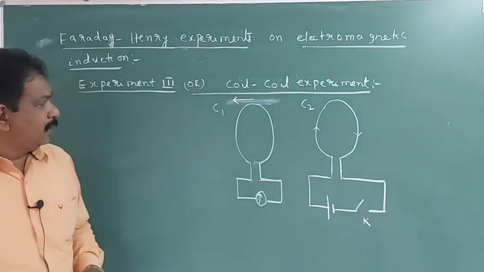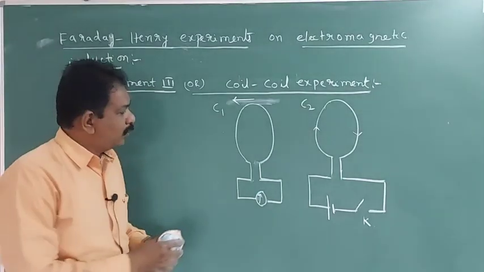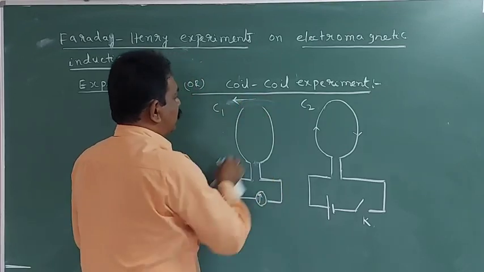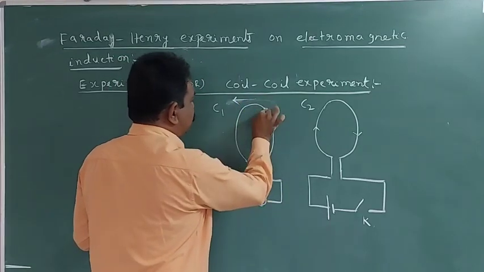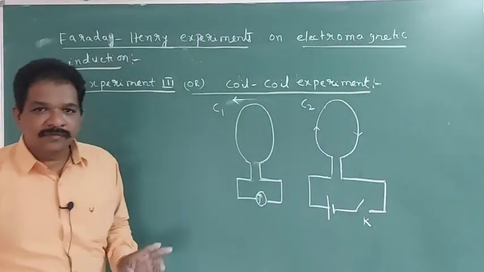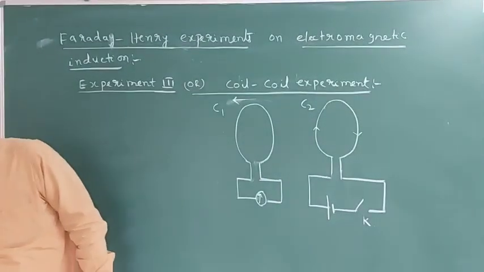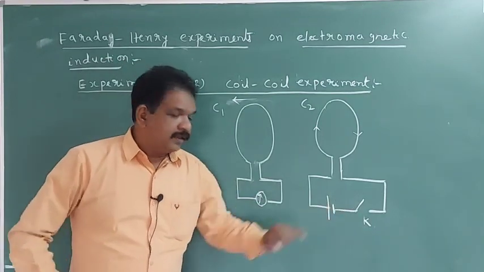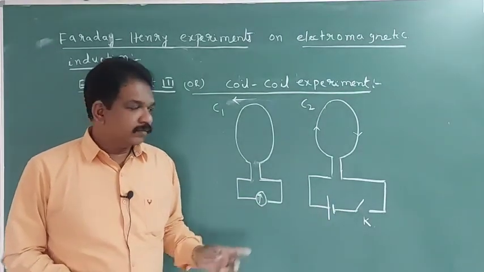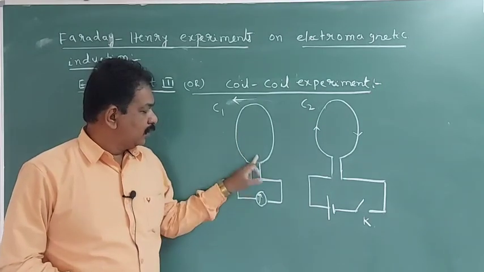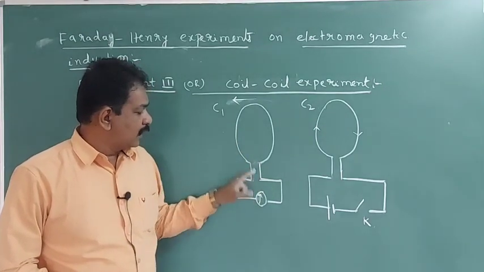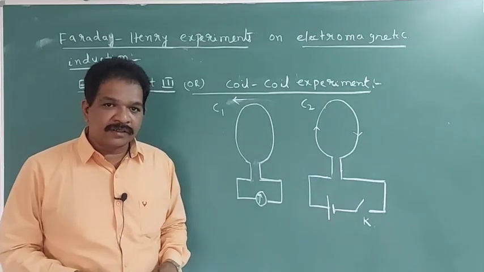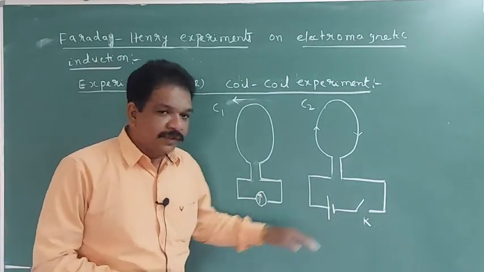In this experiment, both coils are stationary. Coils are not moving. They kept both coils stationary. Clear? Now, initially this key is open. In this there is no current, and this galvanometer also shows no deflection. They closed this key now.